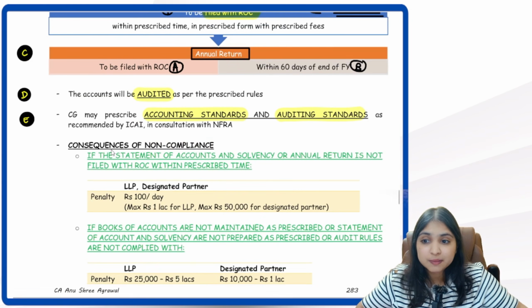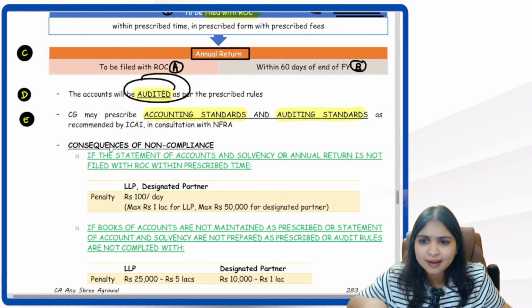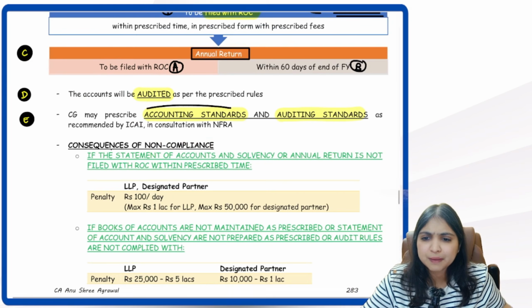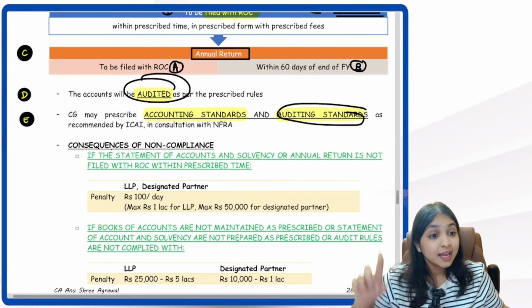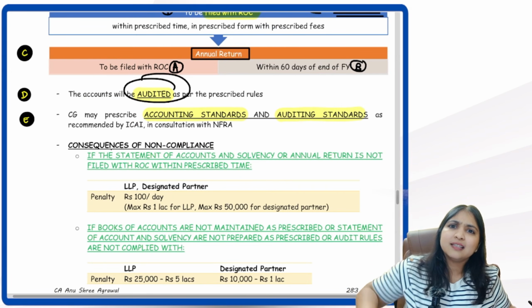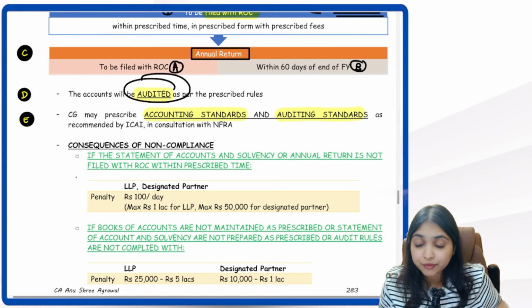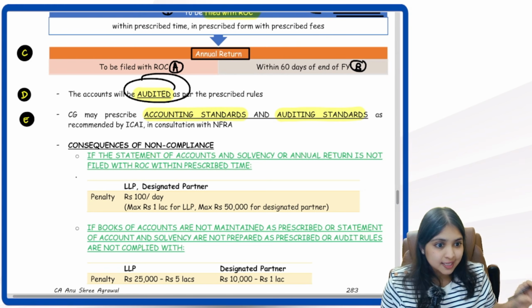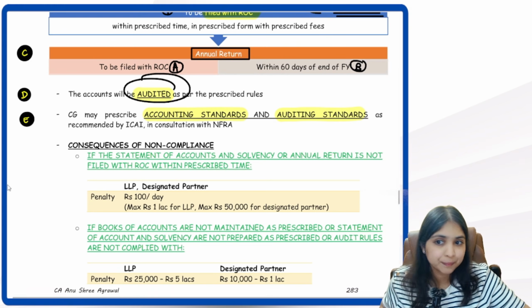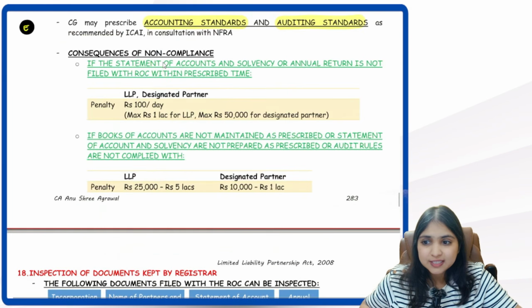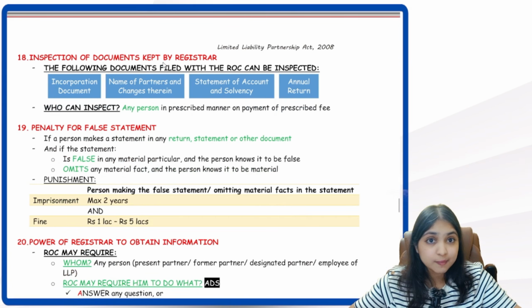Okay. Then comes my next point. Accounts have to be audited as per the prescribed rules. And finally, the central government may prescribe accounting standards and auditing standards. Recommended by whom? The standards will be recommended by ICAI in consultation with whom? In consultation with NAFRA. The language has to be the same. The standards have to be recommended by ICAI in consultation with NAFRA. Okay, this is about our books of accounts and statements of account and solvency discussion. Okay, then listen to my next discussion.